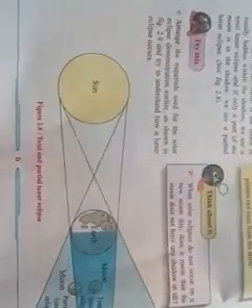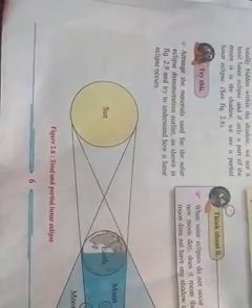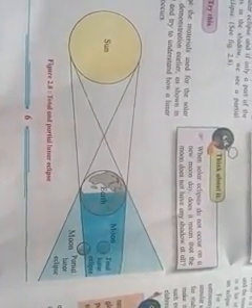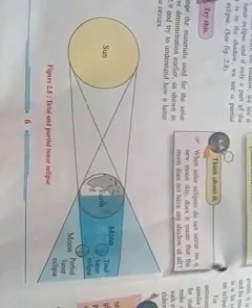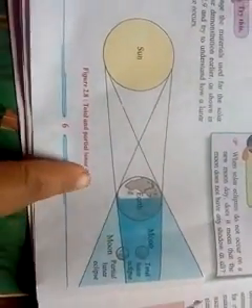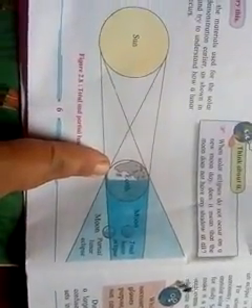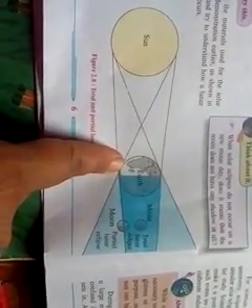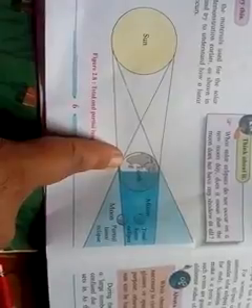On the full moon day, the moon's path of revolution passes through the thick shadow of the earth. If the moon is totally hidden within the shadow, we see a total lunar eclipse, as shown here.